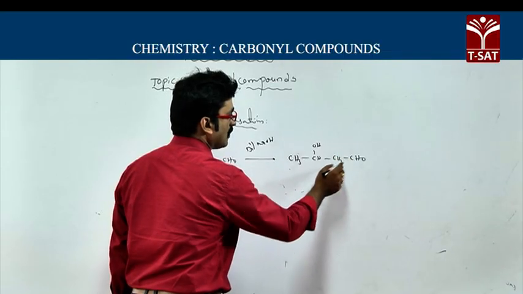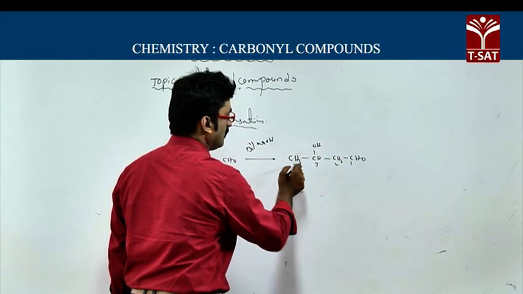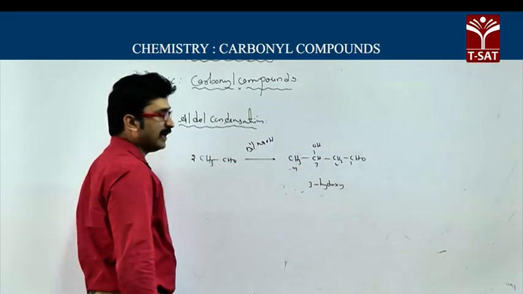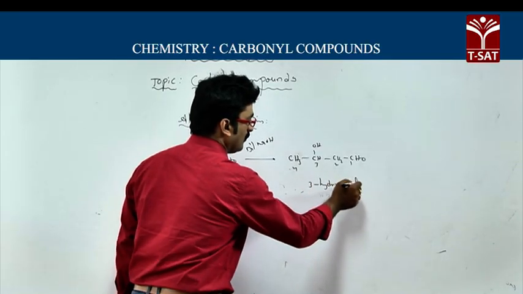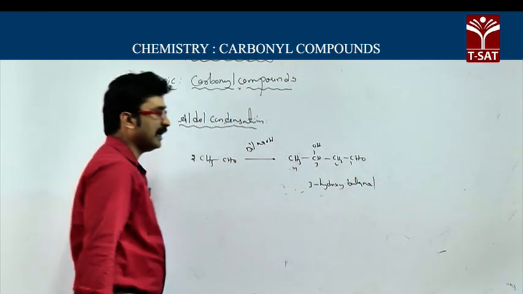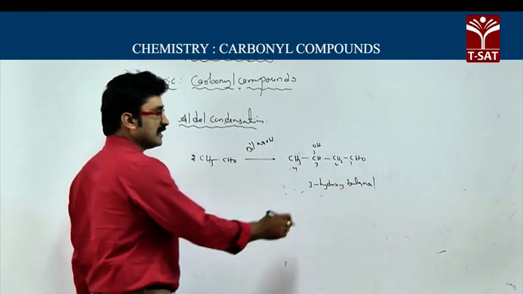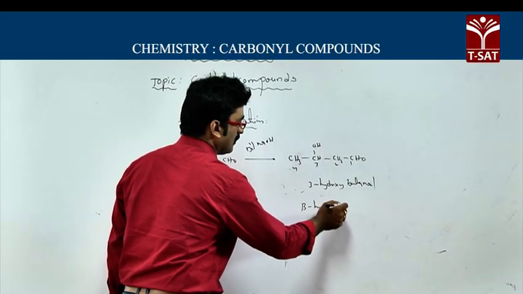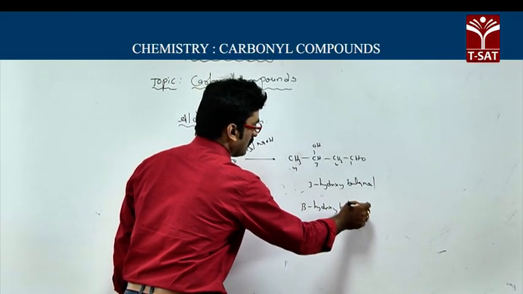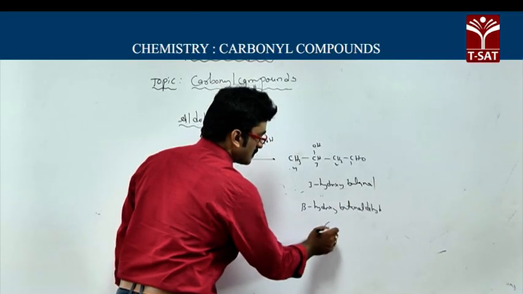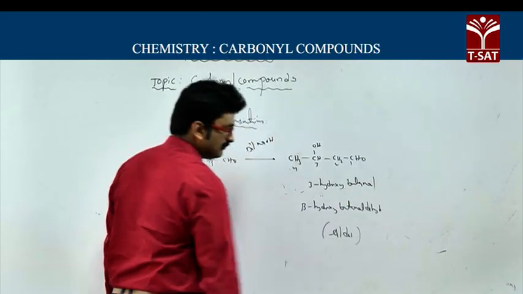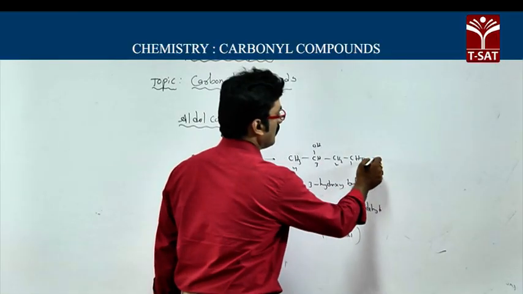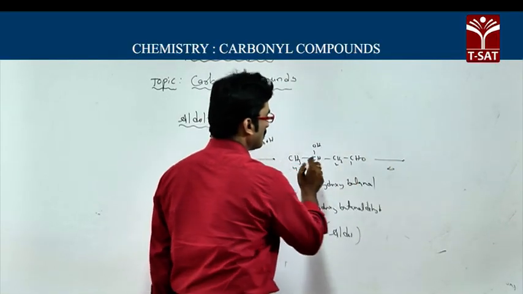This is called what? 1, 2, 3, 4, 3 hydroxy butanal, or else you can say beta hydroxy butanaldehyde, and this is called aldol. This beta hydroxy butanaldehyde on heating loses water.